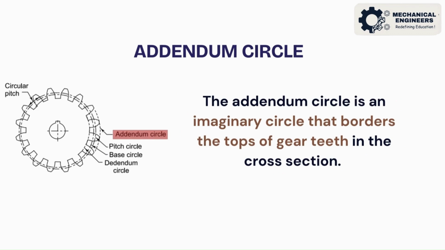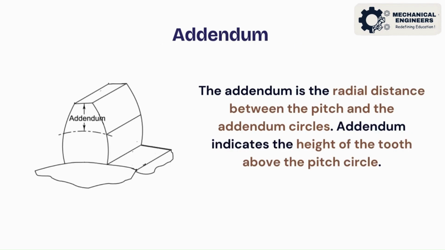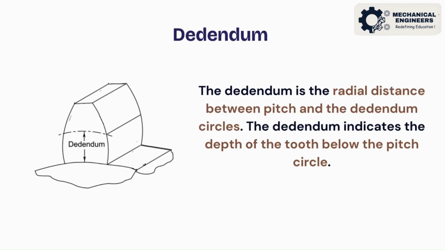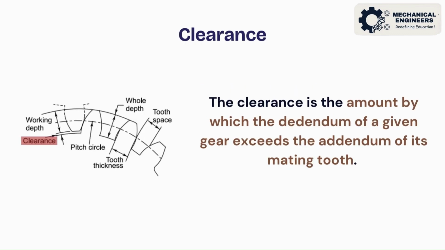The addendum circle is an imaginary circle that borders the tops of gear teeth in the cross-section. The addendum is the radial distance between the pitch and the addendum circles. Addendum indicates the height of the tooth above the pitch circle. The dedendum circle is an imaginary circle that borders the bottom of spaces between teeth in the cross-section. It is also called root circle. The dedendum is the radial distance between pitch and the dedendum circles. The clearance is the amount by which the dedendum of a given gear exceeds the addendum of its mating tooth.